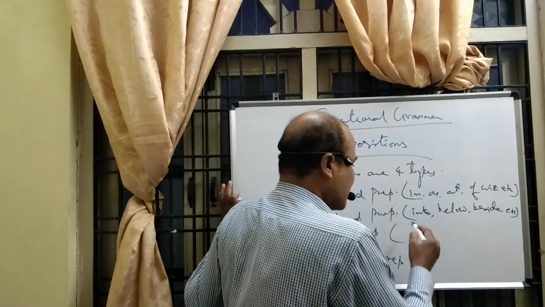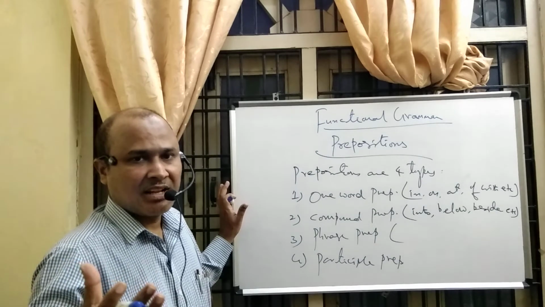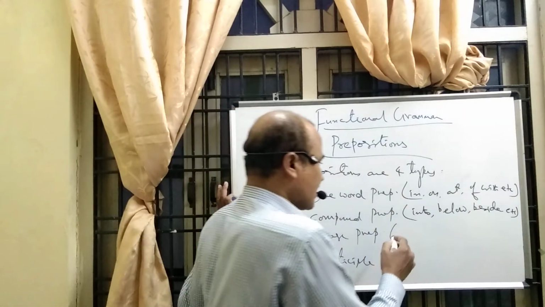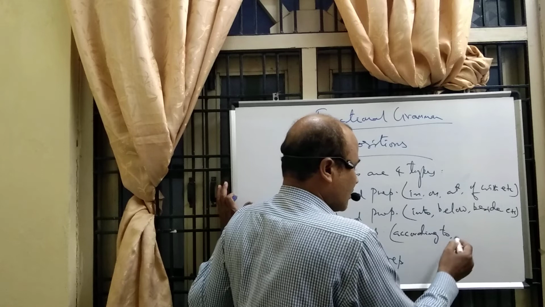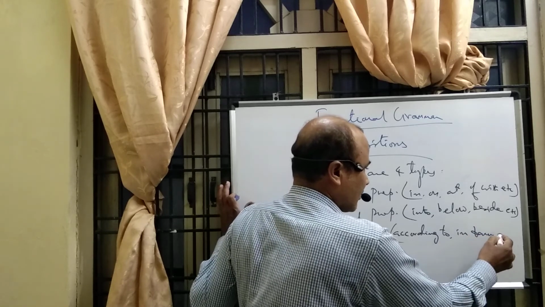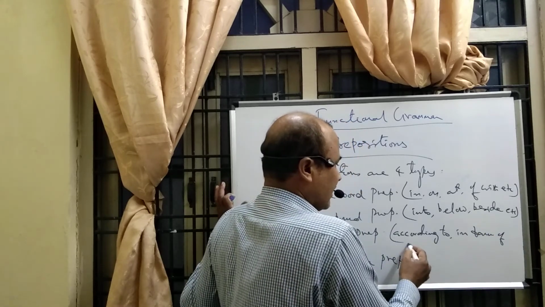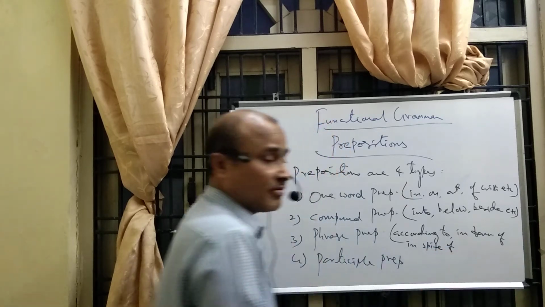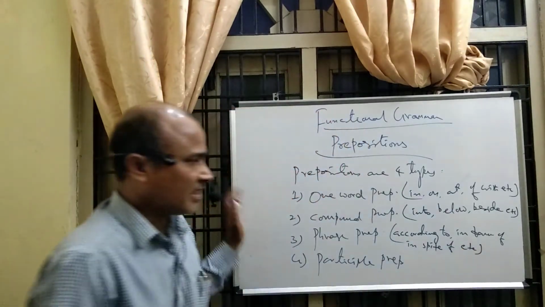What are the phrase prepositions? Phrase means 2 words or 3 words which function as one word preposition. For example, according to, in favor of, similarly, in spite of, in accordance with, etc. So many are there.